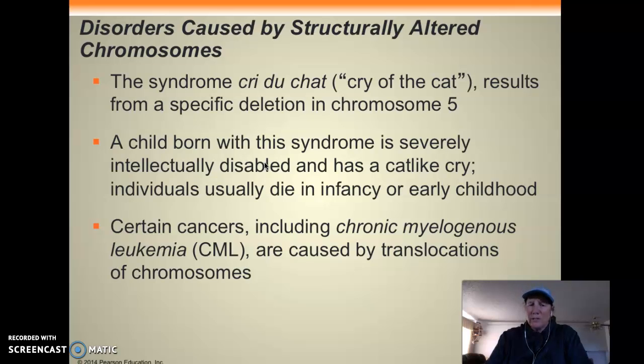Okay, there's some cancers that have been linked to translocations. Now remember translocation, where a piece breaks off and attaches somewhere else. One of them is chronic myelogenous leukemia. There's certain cancers with translocations. There's all kinds of disorders, you guys. I'm just giving you a few.